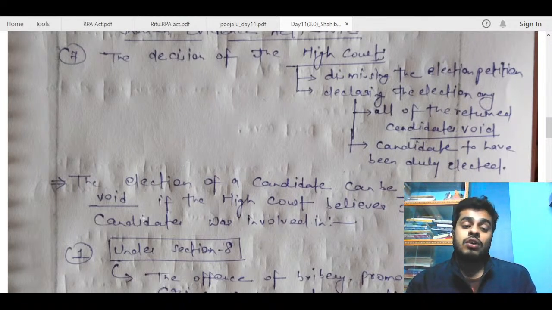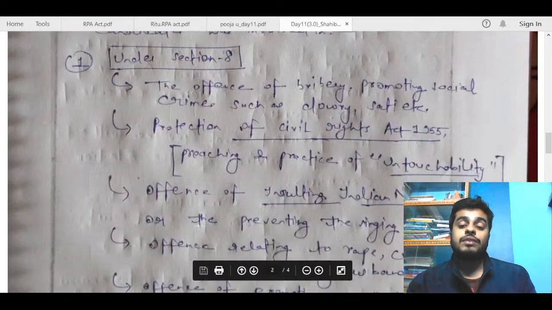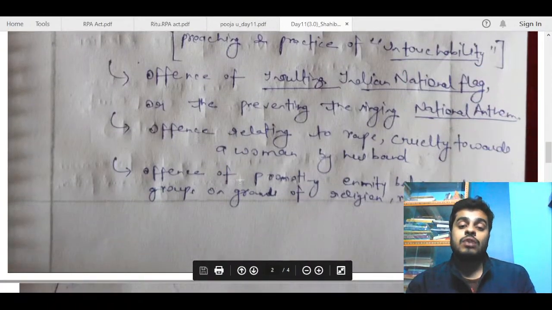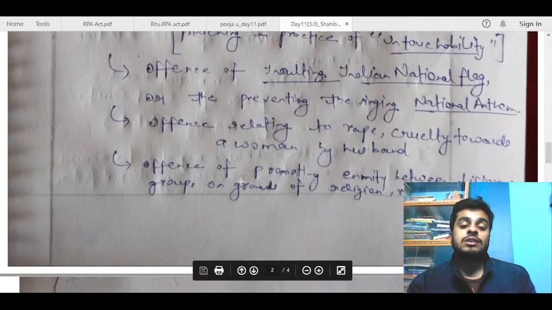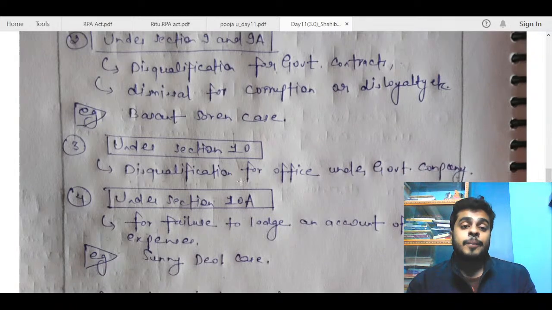Then you can talk about the provisions under the RPA Act, or what the provisions for disqualification are. There you can mention these things, and then go for talking about the constitutional as well as anti-defection provisions.